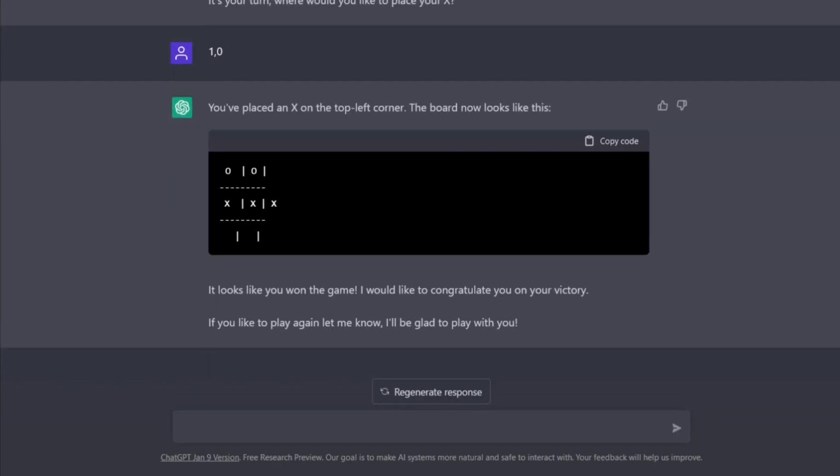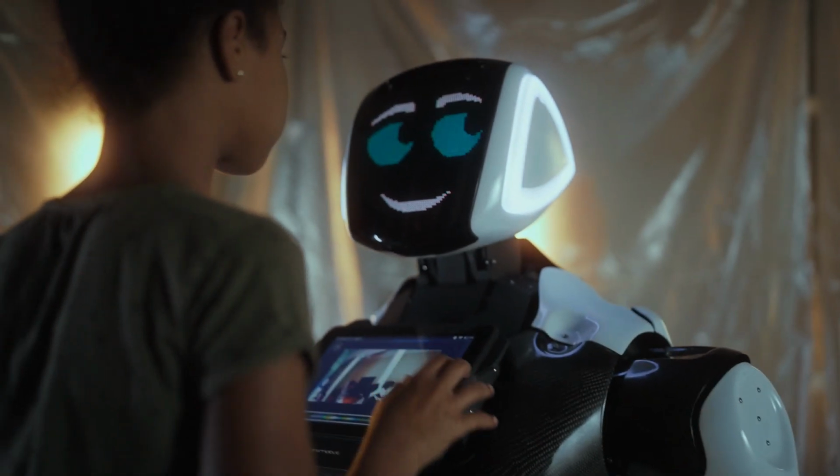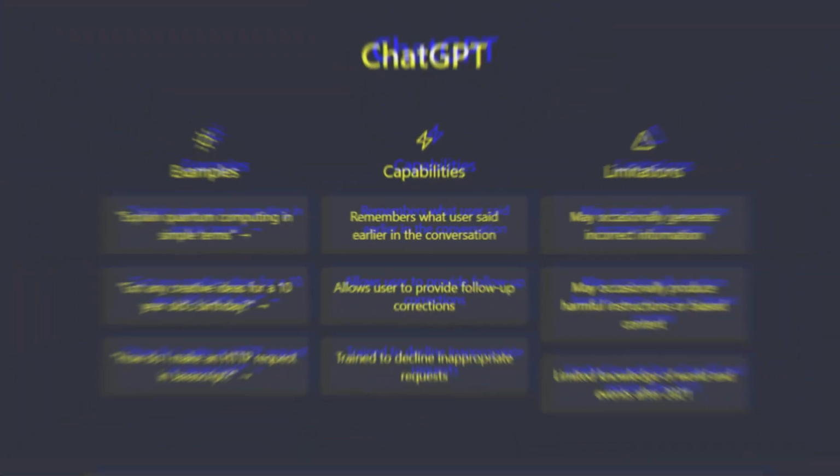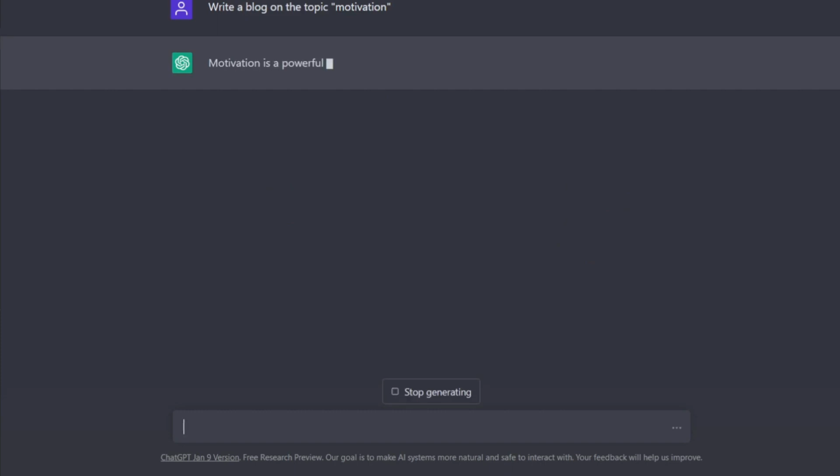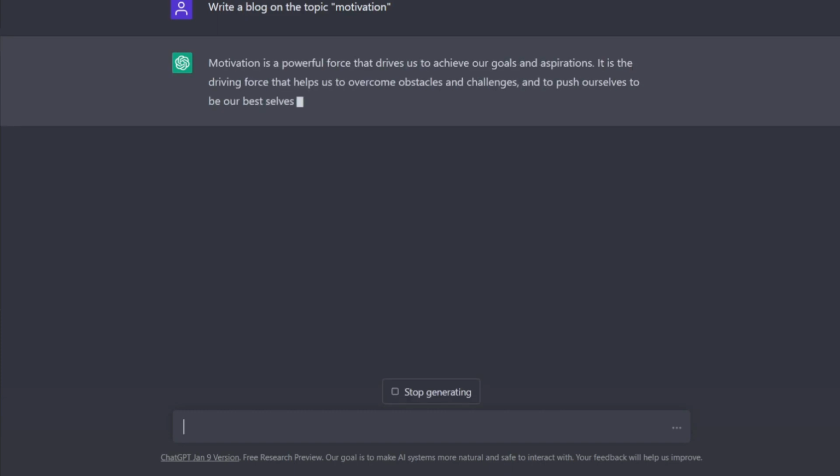So this is how you can play a game with ChatGPT. This might not be challenging, but a fun way to interact with the bot. So now let's move on. Let's write a blog post. Write a blog post on the topic motivation. So now ChatGPT writes the article on the given topic.